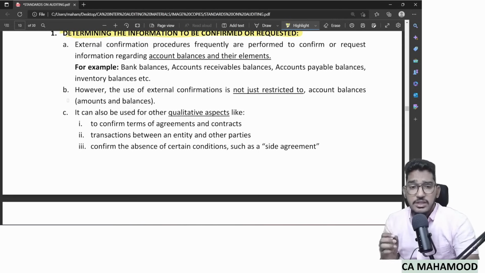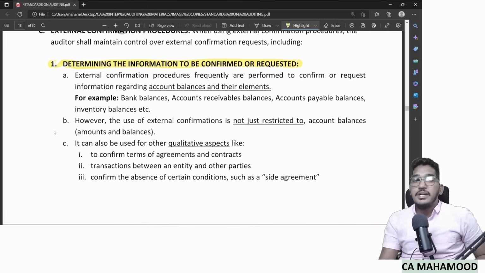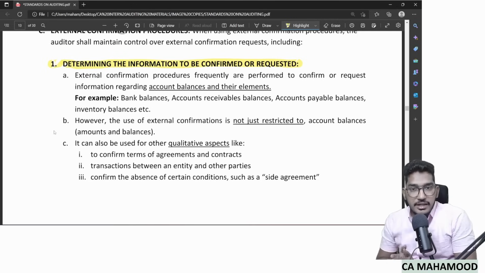What are those 4 steps? Number 1, determine the information regarding which you want to send a confirmation request. Number 2, select the appropriate confirming party. Number 3, design the confirmation request. Last one, send it and do the follow-up wherever necessary. So let us talk about each and everything in a detailed manner. First one, determining the information. First, decide which information you want to get external confirmation for.